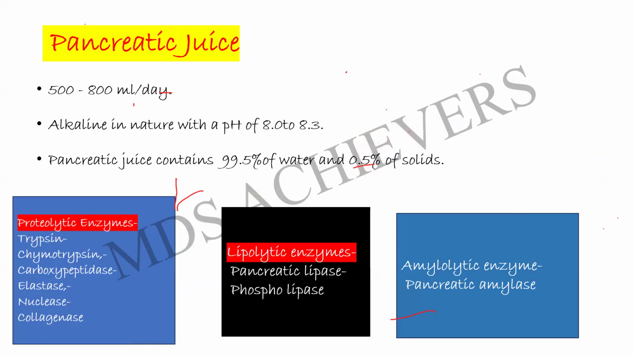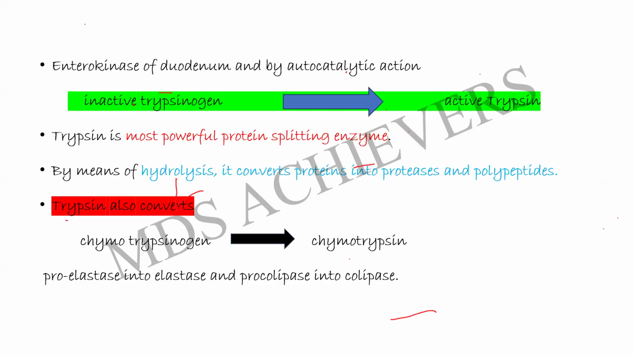Coming to pancreatic juice, it is secreted in the quantity of about 500 to 800 ml per day, and alkaline in nature with a pH of about 8 to 8.3. The pancreatic juice contains about 99.5% of water and 0.5% of solids. The solids are going to be proteolytic enzymes, lipolytic enzymes, and amylolytic enzymes, that is pancreatic amylase. The lipolytic enzymes are pancreatic lipase and phospholipase. Proteolytic enzymes are trypsin, chymotrypsin, carboxypeptidase, elastase, nuclease, and collagenase.